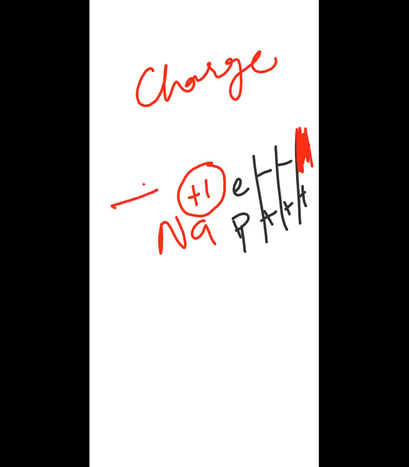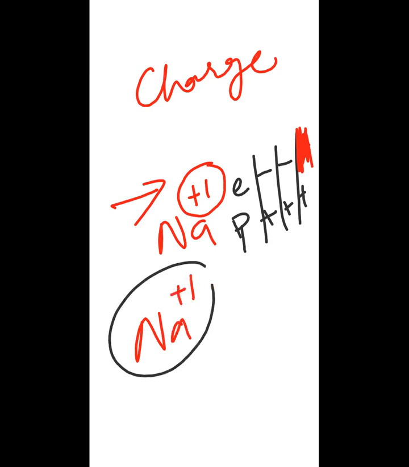I mean, it is an ion now. It has done something like bonding. It has donated one electron. But if I say, no, this is not a charge, this is the valency, it means it is not donating its electron right now. It is neutral right now. This plus one is the future of the sodium, meaning when it makes a bond, it will get plus one. So charge and valency are totally different.